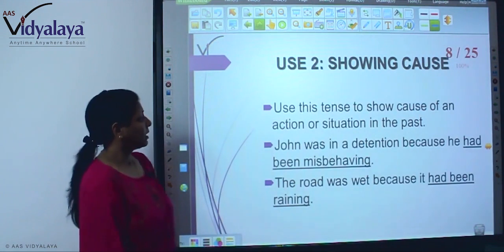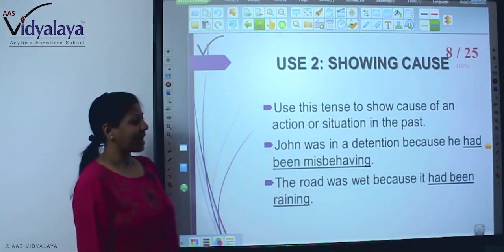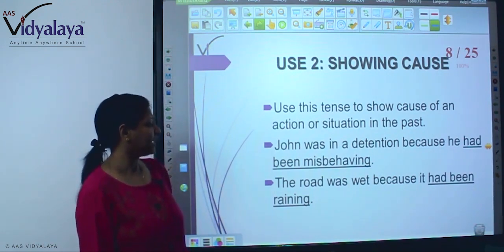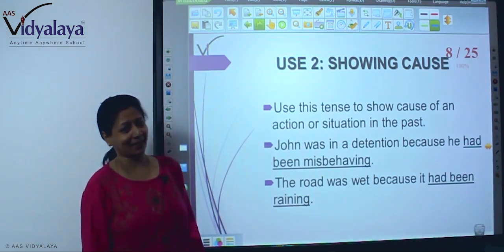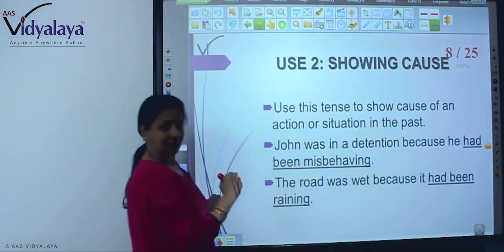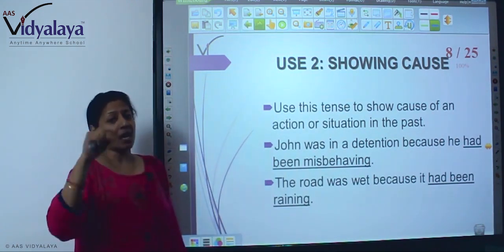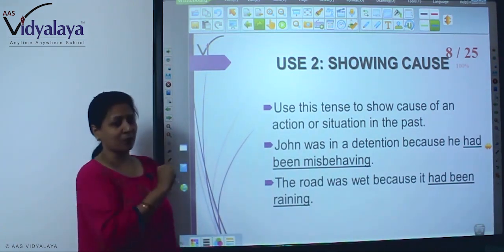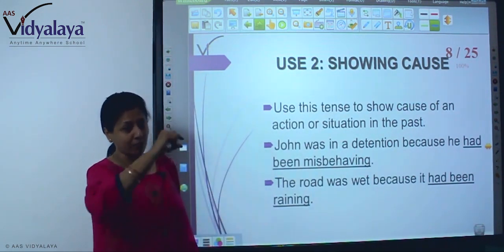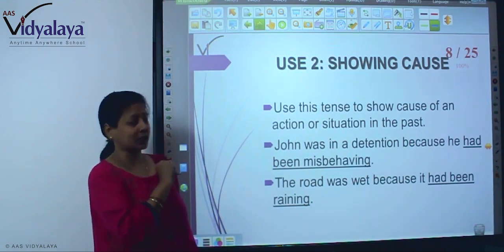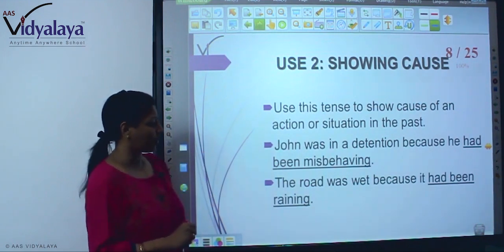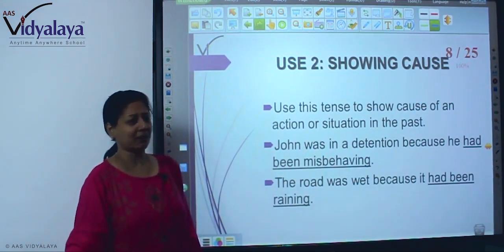Now showing cause. Use this tense to show the cause of an action or situation in the past. John was in detention because he had been misbehaving. But you see here the later part is in past perfect continuous, not the former part of the sentence. Earlier you have seen the former part of the sentence in past perfect continuous. Here it's the reason. The reason is: John was in detention because he had been misbehaving.